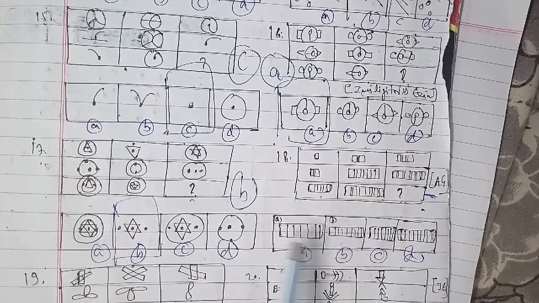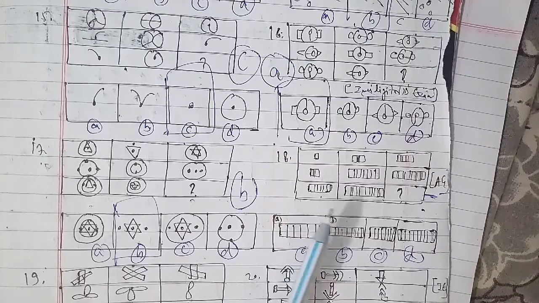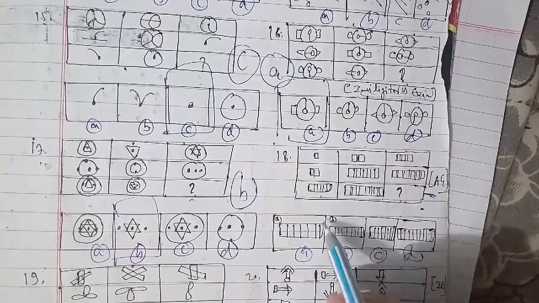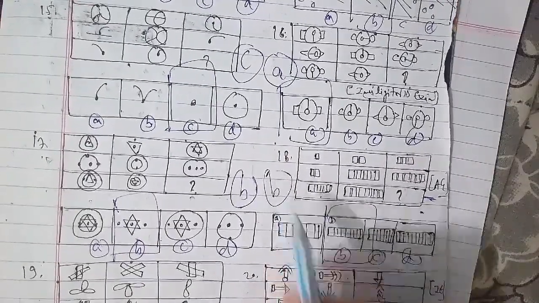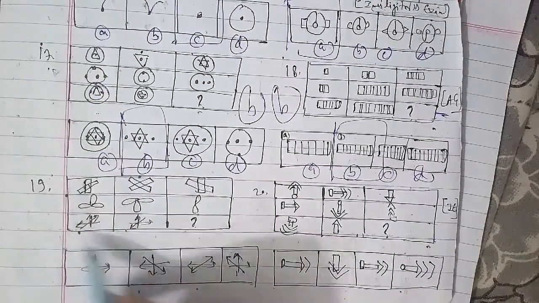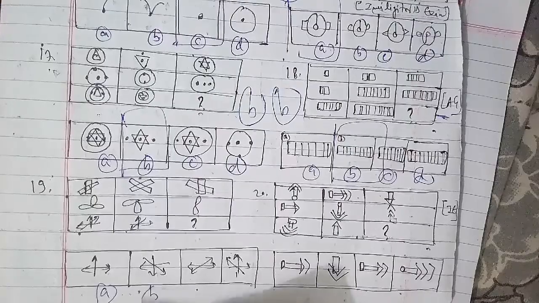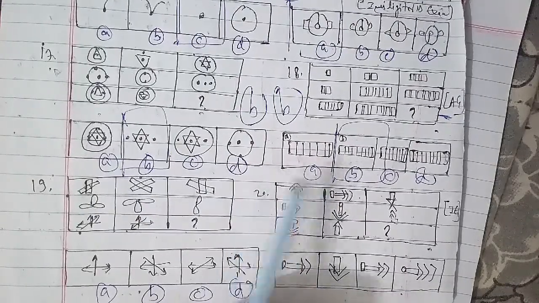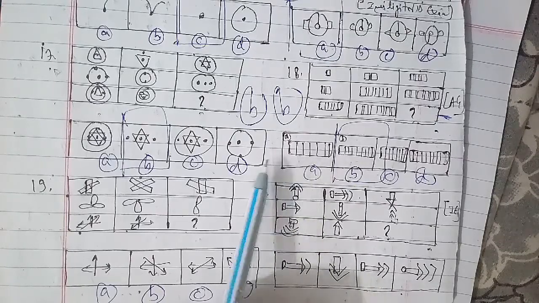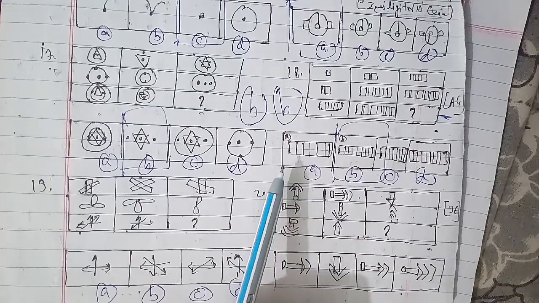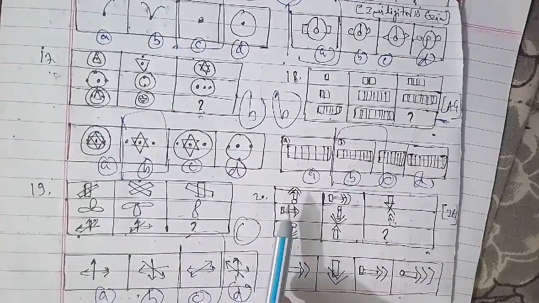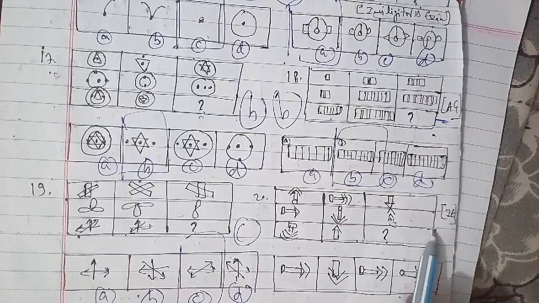The 20th question of the session. These were the figures here, which have been asked in the investigation executive examination paper, with figures A, B, C and D. Figure A will be the right answer, because there are three types of arrows: a single arrow with a line, a double arrow and a triple arrow. There are three positions of arrows: upward, downward and sideways towards the right. The arrows also have three types of bases: plain, rectangular and circular. Each of these is used once in a row. So figure A will be the right answer for this question as well.